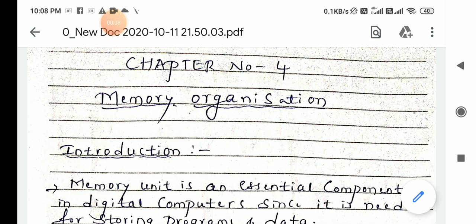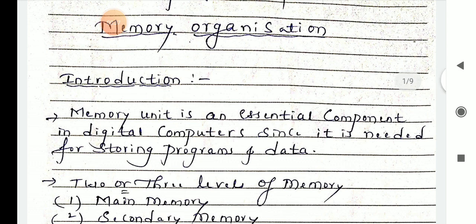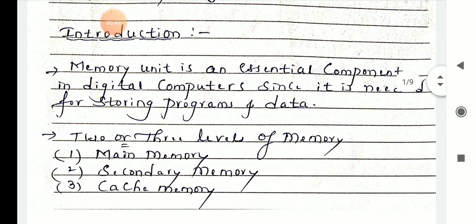Today we will discuss the concept of memory organization. Let us start with chapter number 4, memory organization. In the last class, or in the last video, we completed chapter number 3. We will briefly discuss the introduction of memory organization, and then we will move on to the